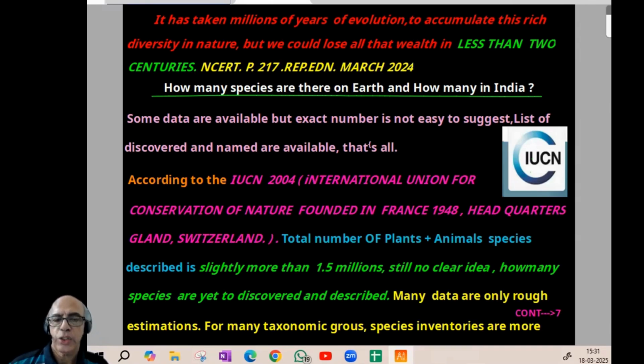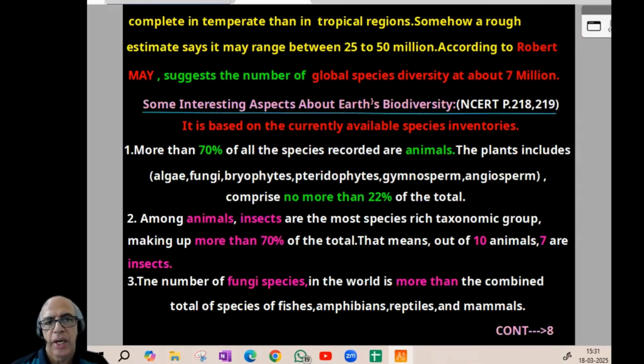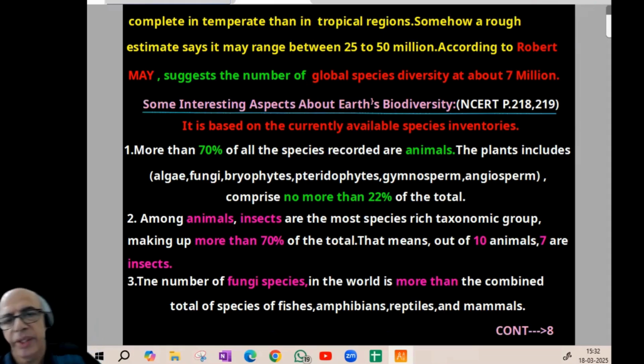For many taxonomic groups, species inventories, I think this page is clear. Species inventories are more complete in temperate areas than in tropical regions. That is an NCERT line question. That is due to environmental condition, climate, everything. Somehow, a rough estimate says it may range between 25 to even 50 million.